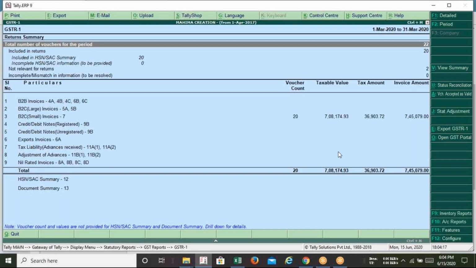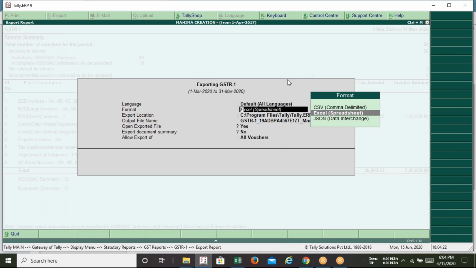Okay. The same thing, you need to press Control E for export, and this time you are exporting GSTR1. The same thing we need to do with the GSTR1 also. So this is the way to file our monthly GSTR3B as well as GSTR1, or you can do quarterly filing of GSTR1 with the help of Tally.